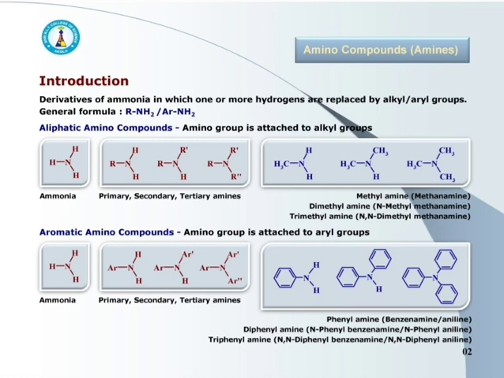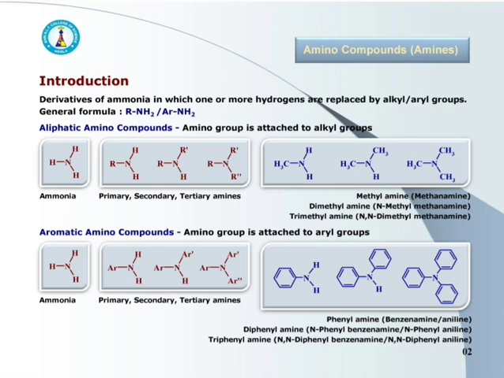Methylamine or methanamine is an example of primary amine, where one of the hydrogens of ammonia gets replaced by CH3 group, and this is the primary amine, that is methylamine or methanamine.